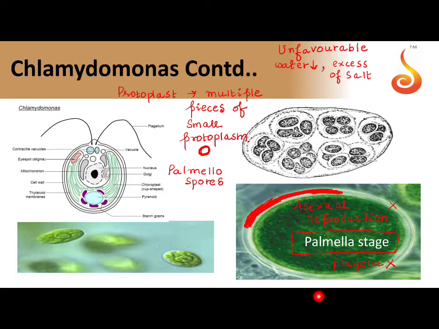We also see Palmella stage in Euglena. They also withdraw the flagella, pack up in a gelatinous coat, and on onset of favorable condition, they dissolve it, develop flagella and germinate. Got it? So Palmella is basically an asexual reproduction, is the point.